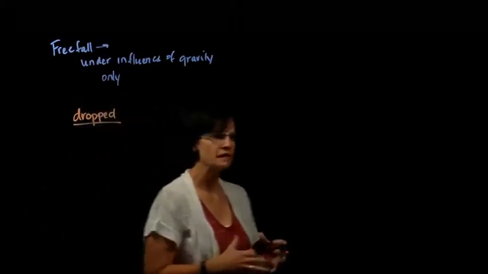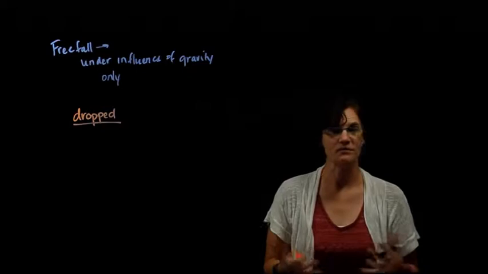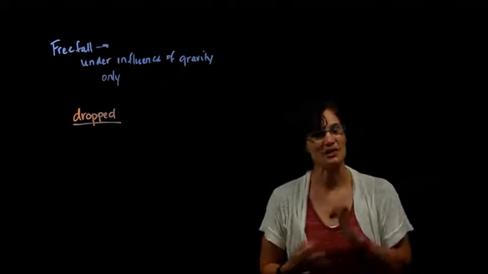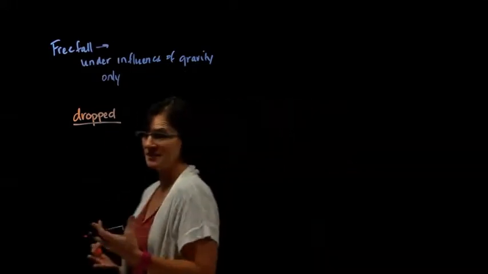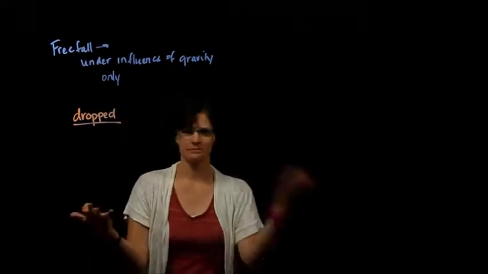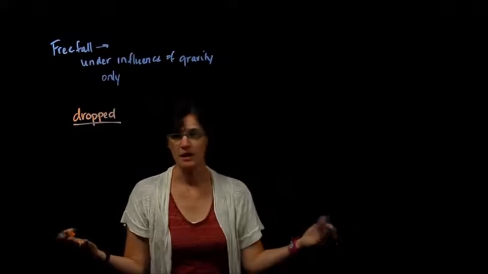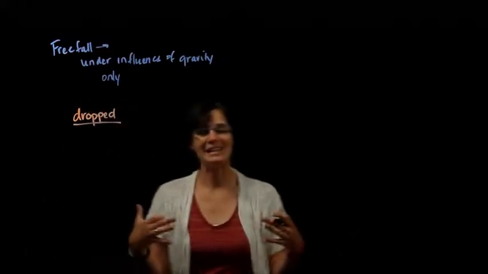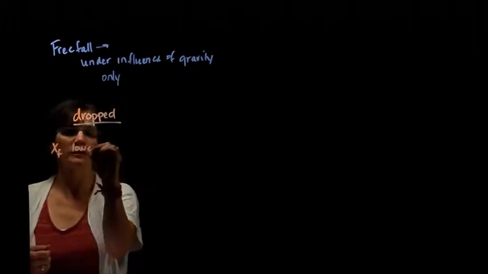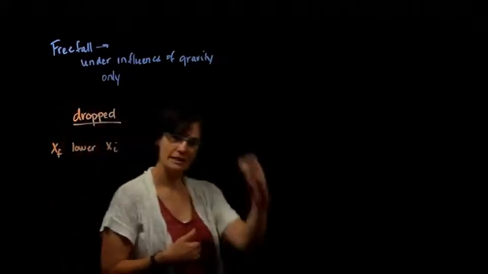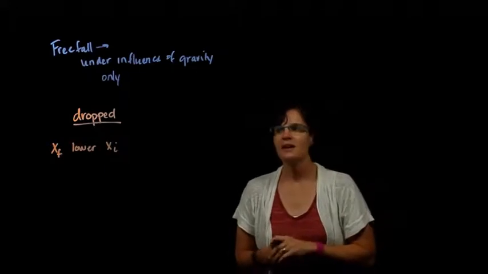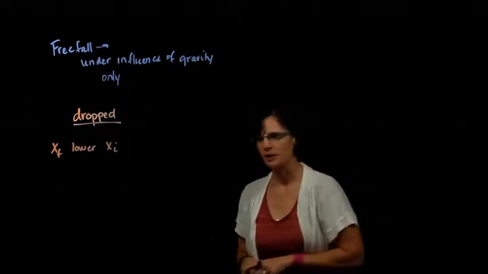So we are interested in various players of motion, right? Various positions and various velocities and various accelerations and times. When an object is dropped, it tends to start at some position. Now, we can define that position to be 0. We can define it to be whatever we want it to be. But we do know that when it is dropped, the final position will be physically lower in space than the initial position. That's one thing we know about a dropped object.